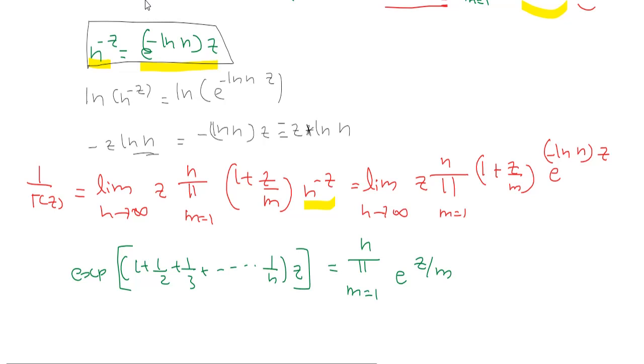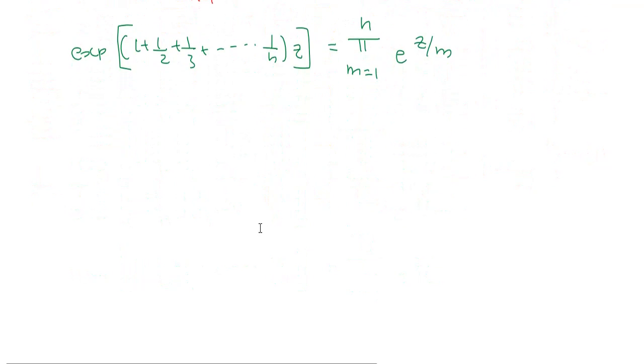So let us prove this. Firstly, the right-hand side can be expanded as e raised to z into e raised to z by 2 into e raised to z by 3 into e raised to z by n.